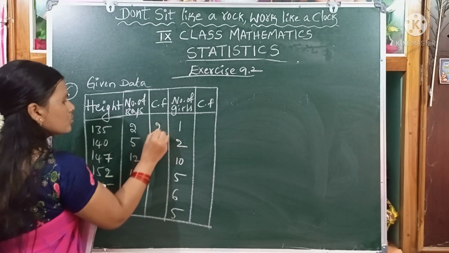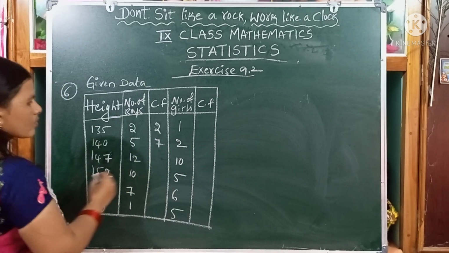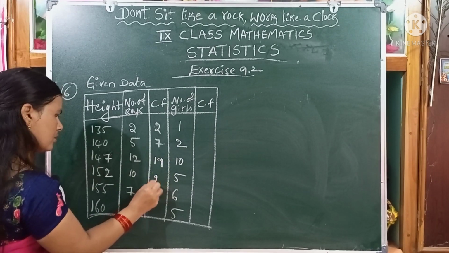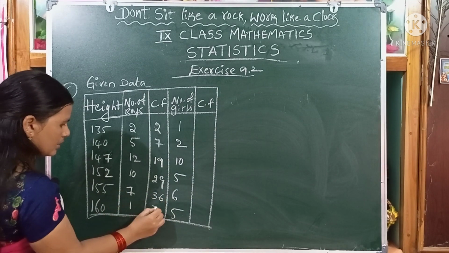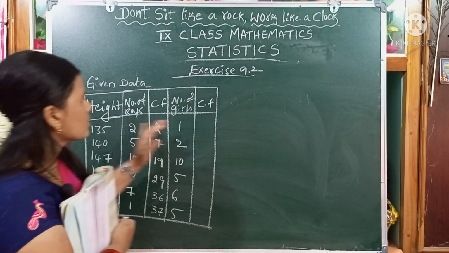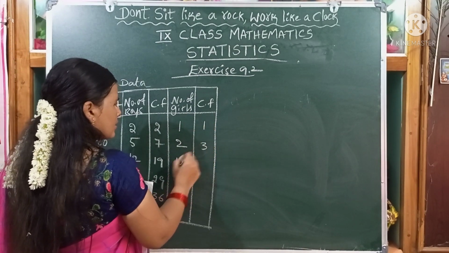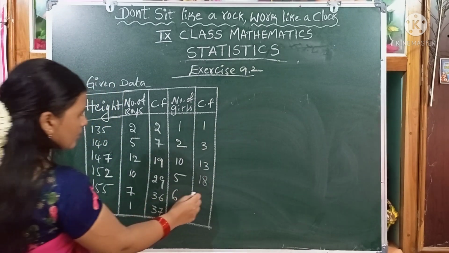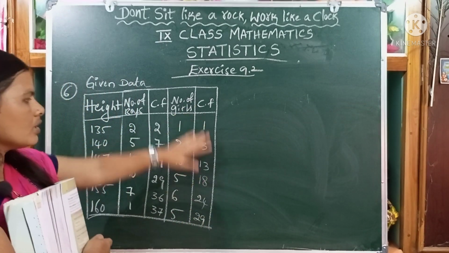Now we can write down 2, 2 plus 5, 7, 7 plus 12, 19, 19 plus 10, 29, 29 plus 7, 36, 36 plus 1, 37. Next, the cumulative frequency of the girls: 1, 1 plus 2, 3, 3 plus 10, 13, 13 plus 5, 18, 18 plus 6, 24, 24 plus 5, 29. This is the cumulative frequency of the girls, children.